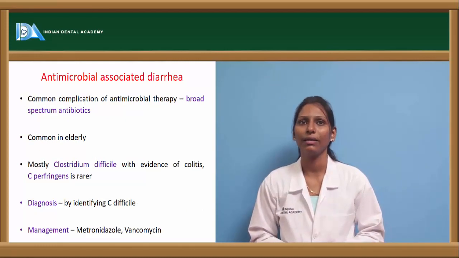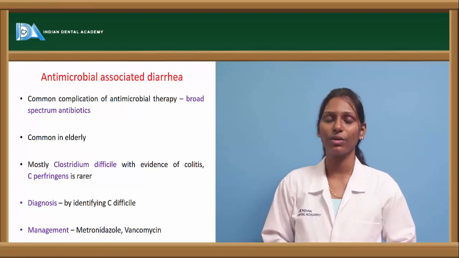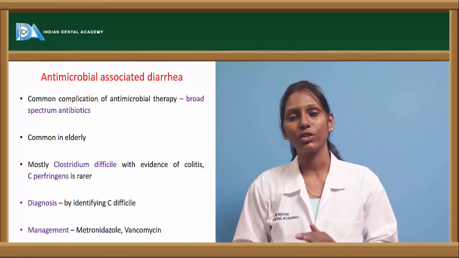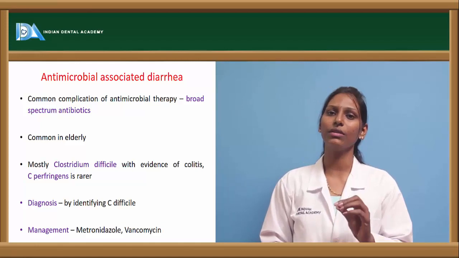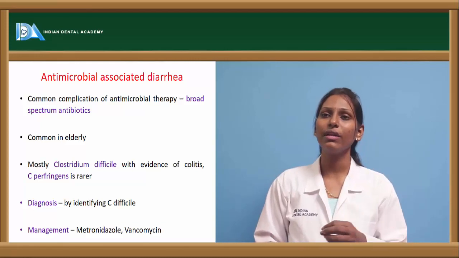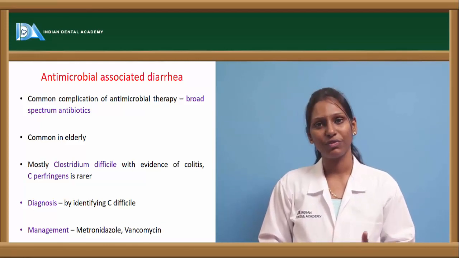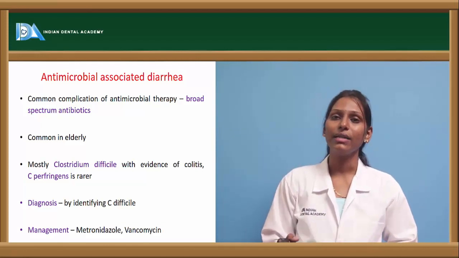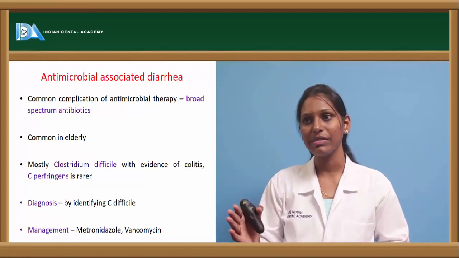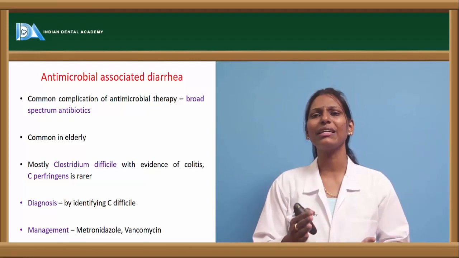Now coming to antimicrobial associated diarrhea, the common complication of antimicrobial therapy is most commonly due to broad spectrum antibiotics. These have a negative effect on the microbial flora of the gut, which are helpful for the body. Because of antimicrobial therapy, there will be death of this microbial flora, and this will result in irritation of the gut resulting in diarrhea. It is usually seen in elderly patients, and the most common organism for this antibiotic associated diarrhea is Clostridium difficile. There will be evidence of colitis in these conditions. Clostridium perfringens also is seen, but it is a rarer condition.